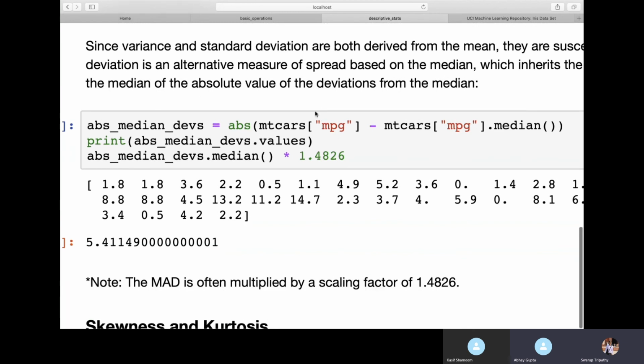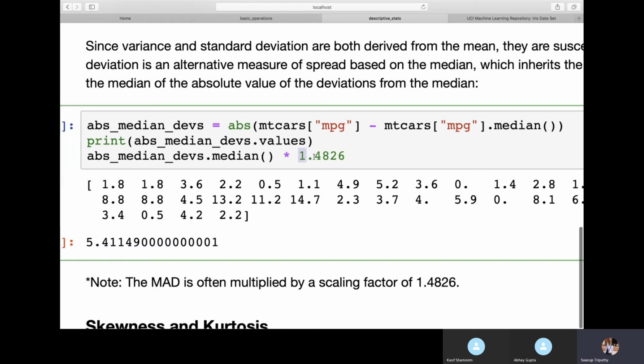So instead of checking how each value differs from the mean, that is the average, we take how each value differs from the median. Here we take absolute values: absolute of mpg minus the mpg median, that is, absolute value of x minus x median. Then whatever median value you get has to be multiplied by 1.4826. This is called a scaling factor, which is compulsory in MAD.